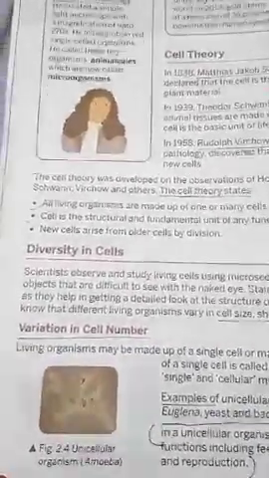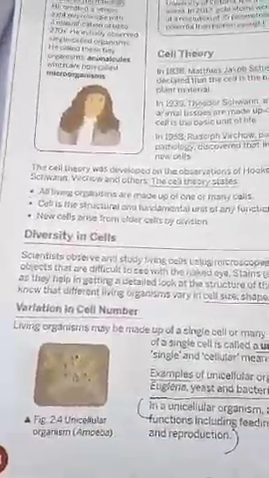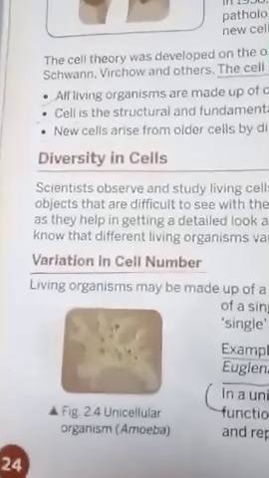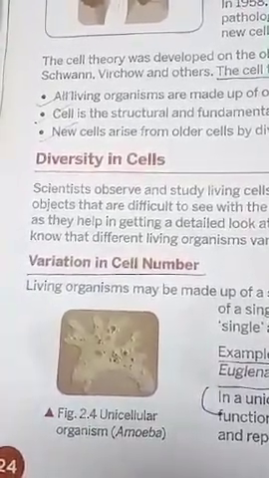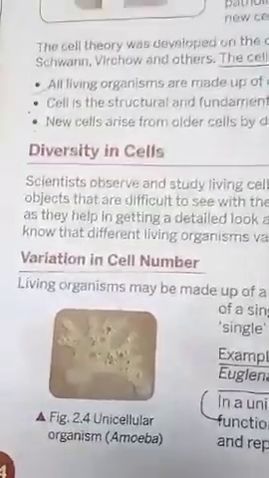Coming to the next, diversity in cells. That means cells vary in number, cells vary in shape, and cells vary in size. Let's see what that is. Cells vary in number. It means some organisms are unicellular, and some are multicellular.